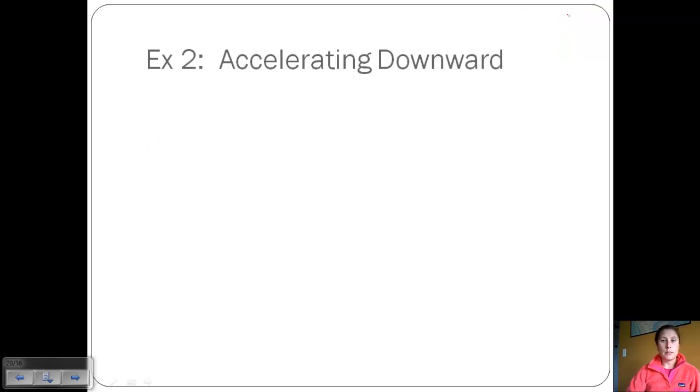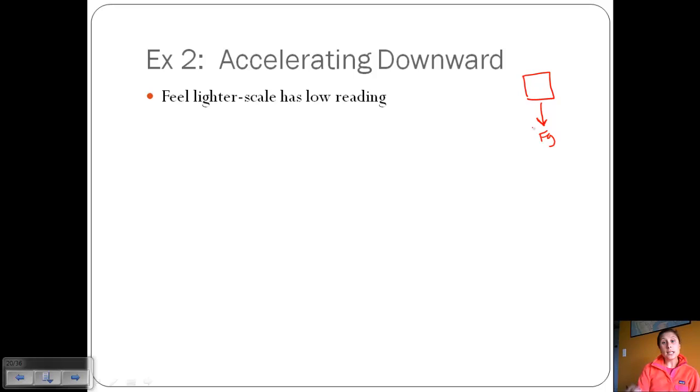Okay, so the second example we're going to look at is if we're accelerating in the downward direction. So now you're going downward in the elevator. In this situation, you're going to feel lighter because the scale has a low reading. So if we look at our free body diagram again, force of gravity is still pushing down on you, and the force of the scale is still pushing up because you're standing on it, it's making contact with you.